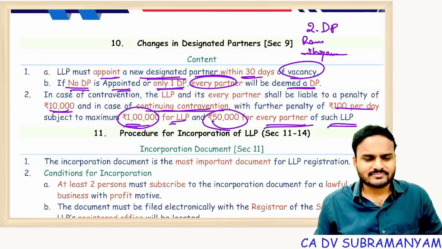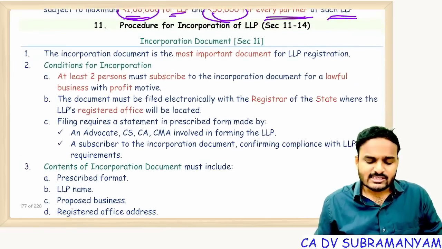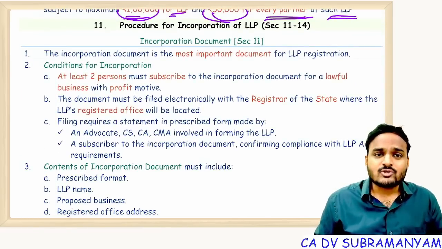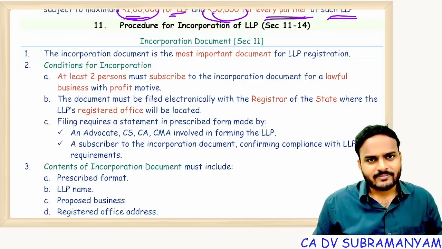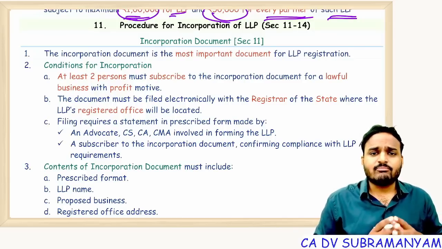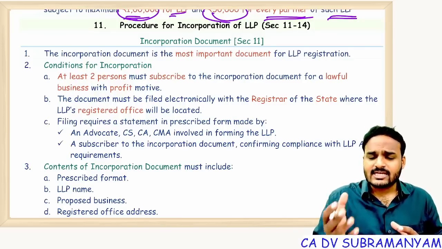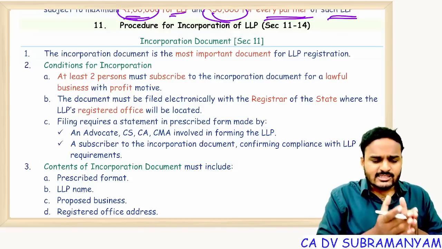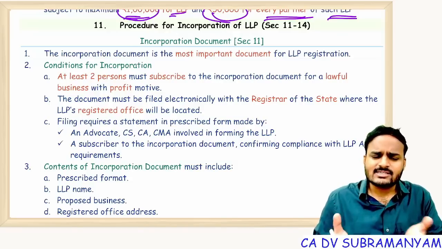That's it. Next one, procedure for incorporation of LLP. See, LLP is a body corporate. It comes into existence only through incorporation. Many times I told you the difference between body corporate and other companies, LLPs: a body corporate is an incorporated association. If such incorporation happens under the LLP Act, it is an LLP.